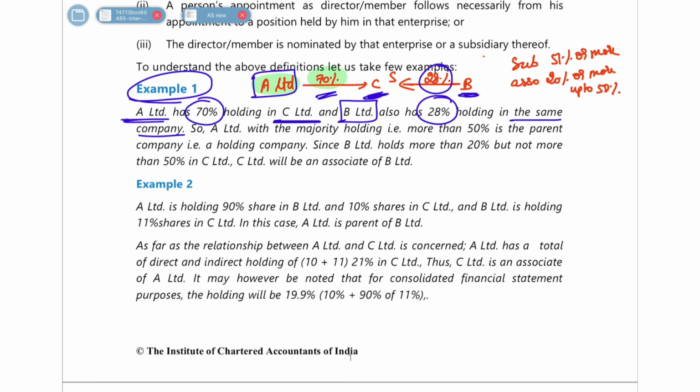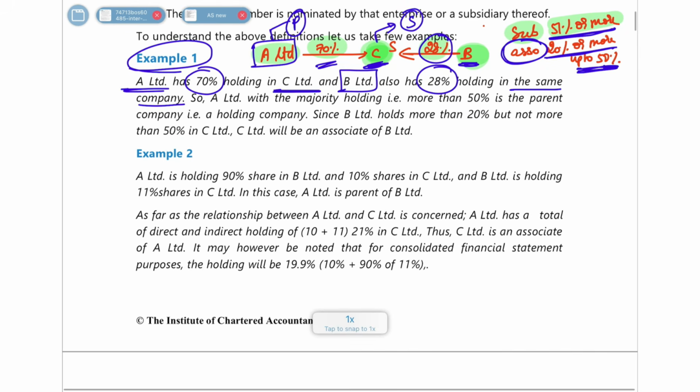So A Limited is holding 70% in C Limited, which means it is holding 51% or more in C Limited. Any company which is holding 51% or more will become its subsidiary company. So here A Limited will become the parent company and C Limited is going to become the subsidiary company because the holding is 51% or more. Whereas if you see the case of B Limited and C Limited, B Limited is holding only 28% in C Limited, which means it is holding 20% or more, but up to 50% only. So in this case, it is going to become an associate company.